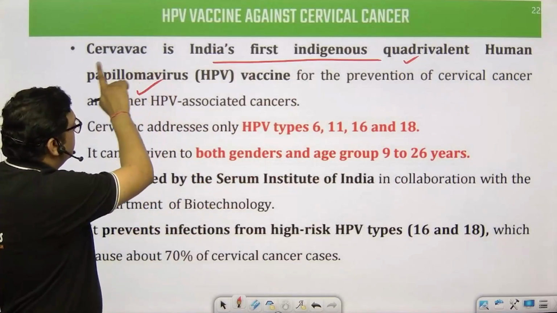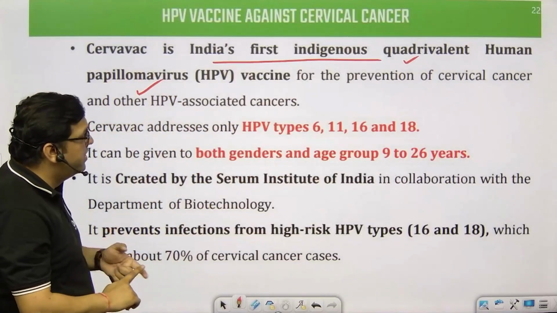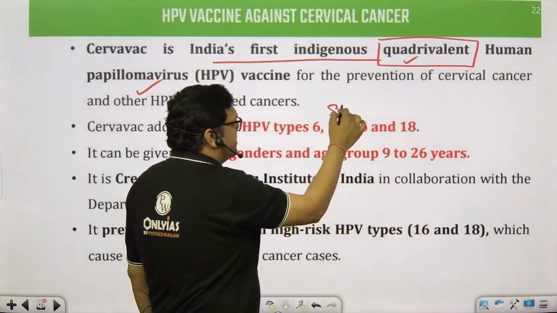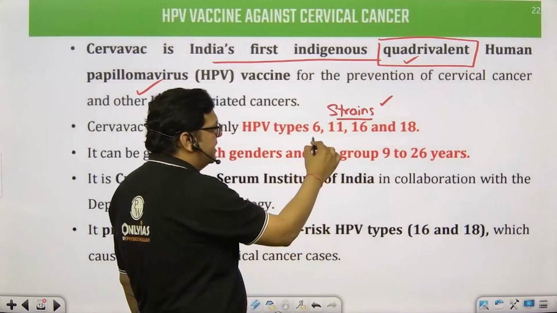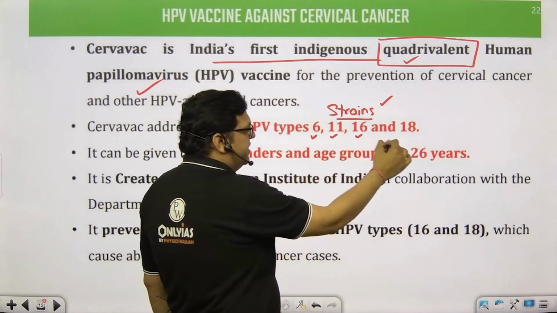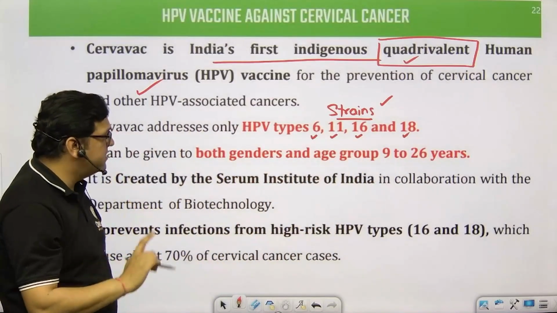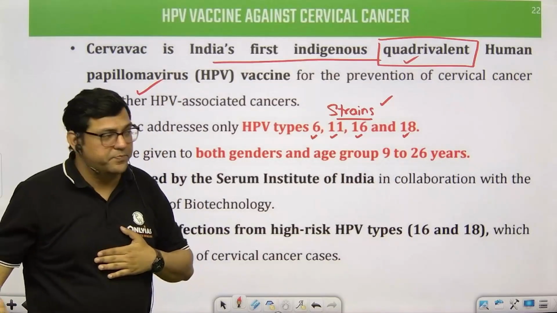Cervavac is India's first indigenous quadrivalent human papillomavirus vaccine. Why has the word quadrivalent been mentioned? Because there are various strains of the virus. Among these strains, 6, 11, 16 and 18 are the numbers of the papillomavirus strains against which this vaccine helps give immunity.